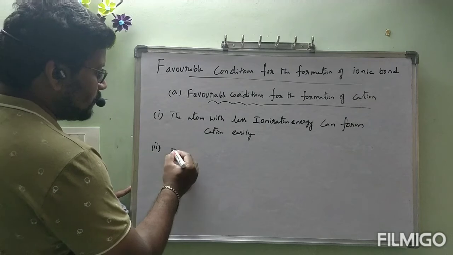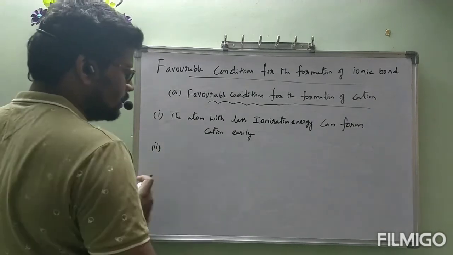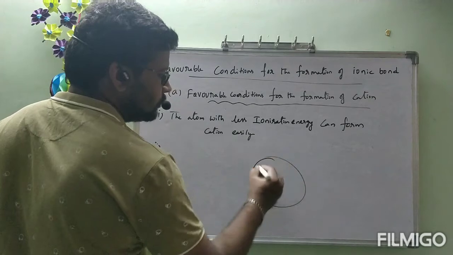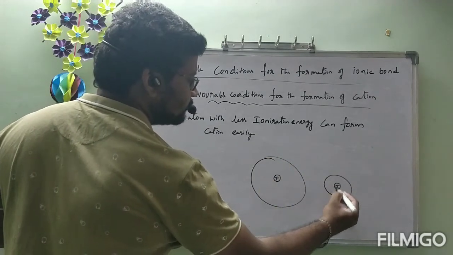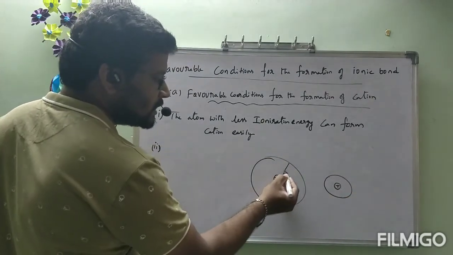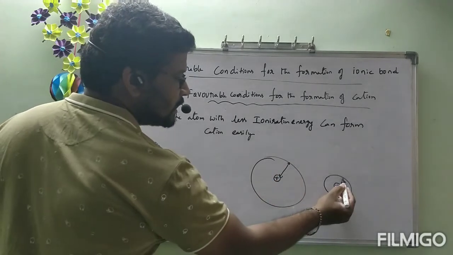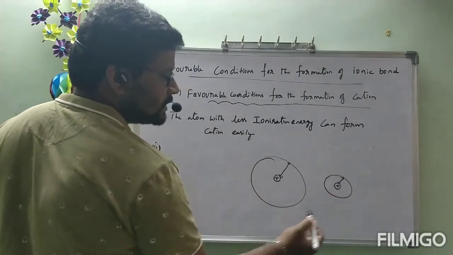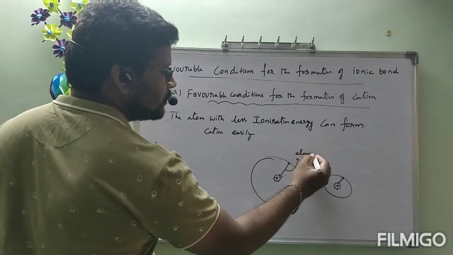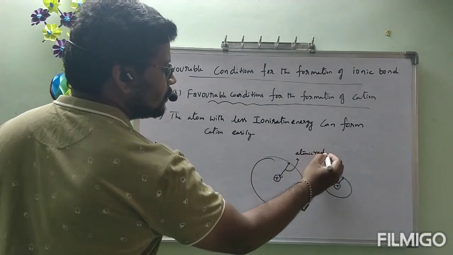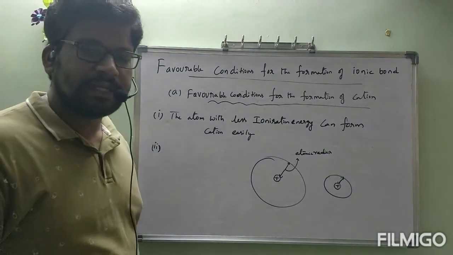Same, bigger atom. I give this as the bigger atom and this as the smaller atom. See, the distance from the outermost shell to the nucleus is called atomic radius.